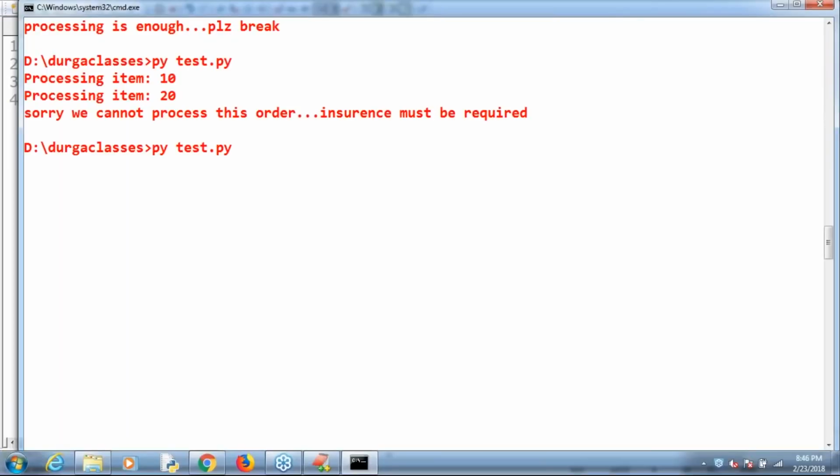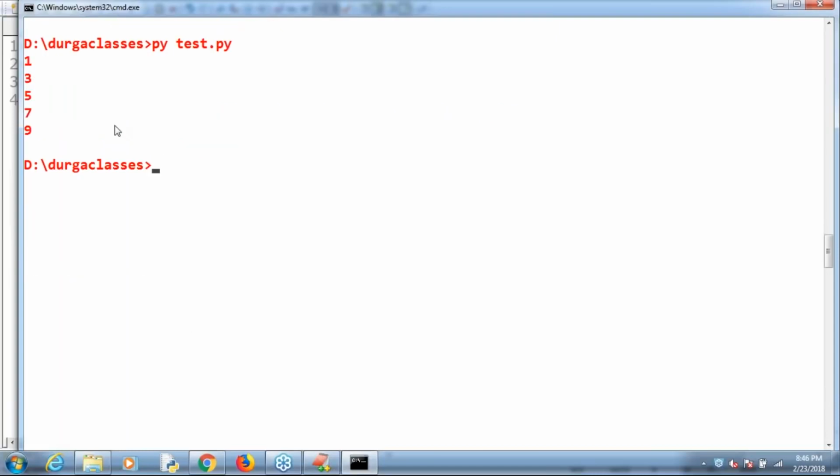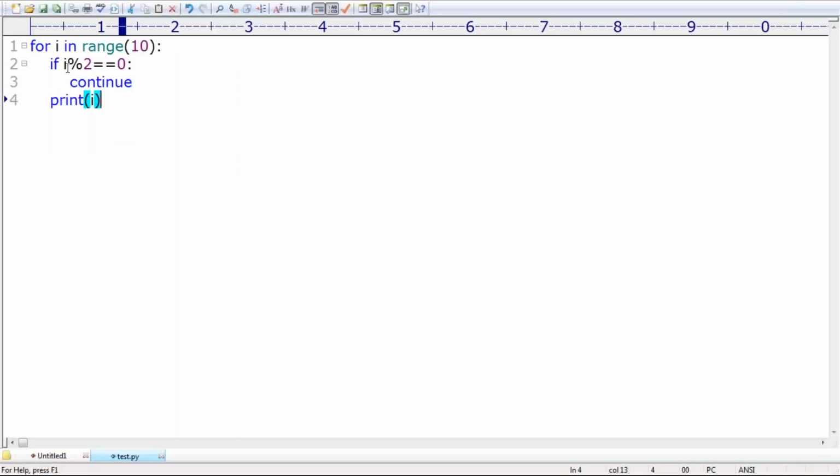Now have a look once. What is the output by default we are getting? 1, 3, 5, 7, 9. Clear? Okay, sir, just observe. Actually, this is the total body. How many times should this body execute? Can you please tell each and every person how many times? 10 times this body has to execute.